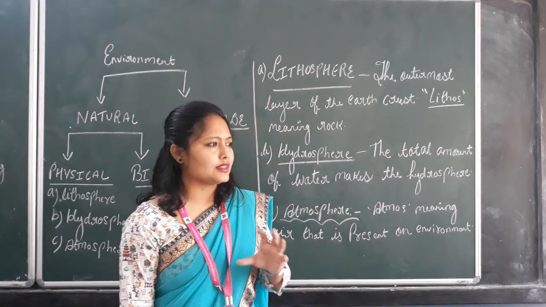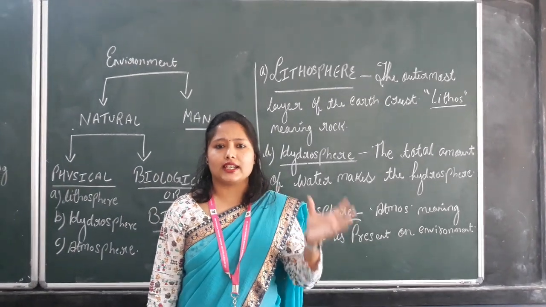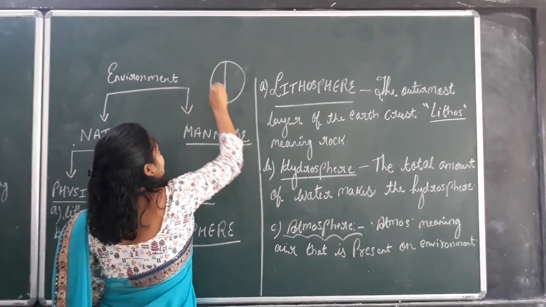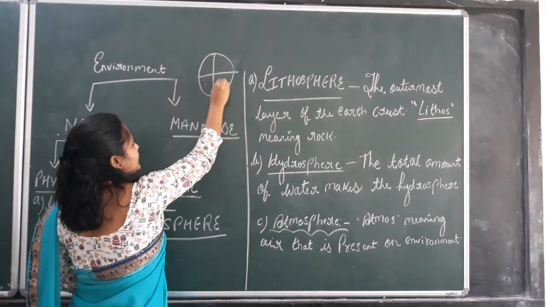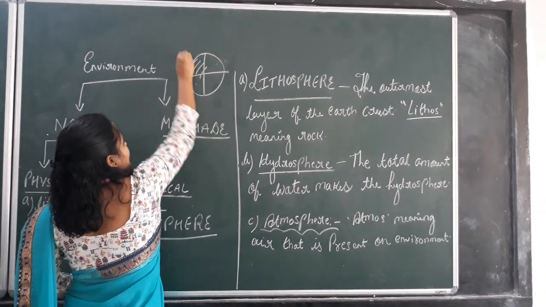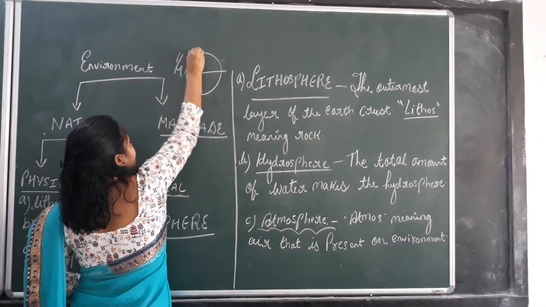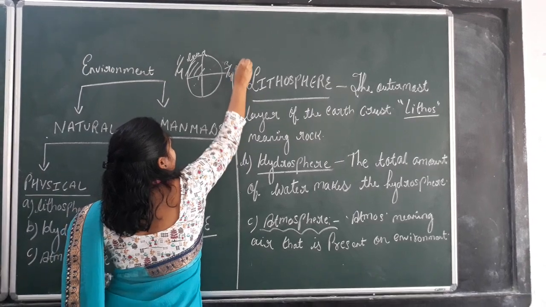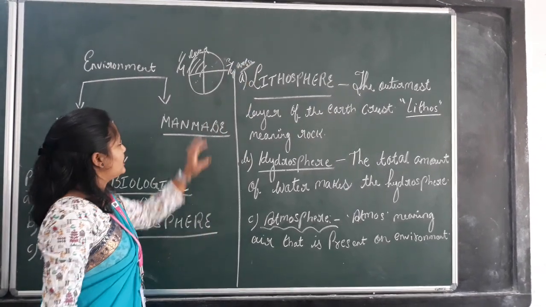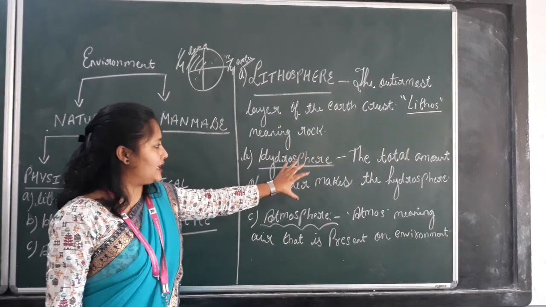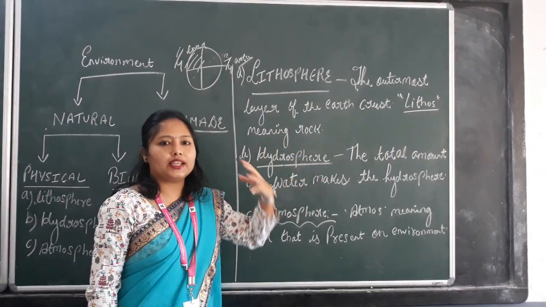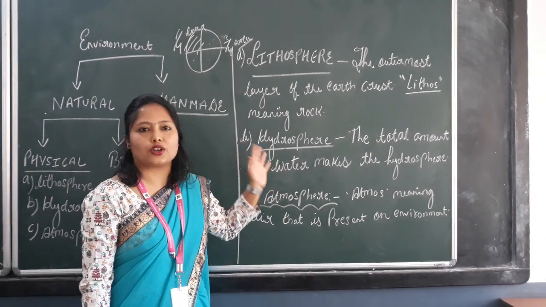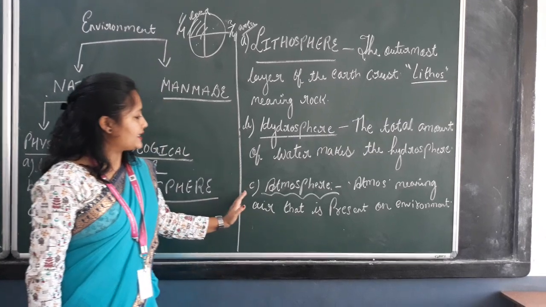As you know, if this is the picture and suppose this is four parts, then this one part, one-fourth, is land, and these three parts are water. So water is a very important part of our life. Without water we cannot think of anything. So this is hydrosphere.